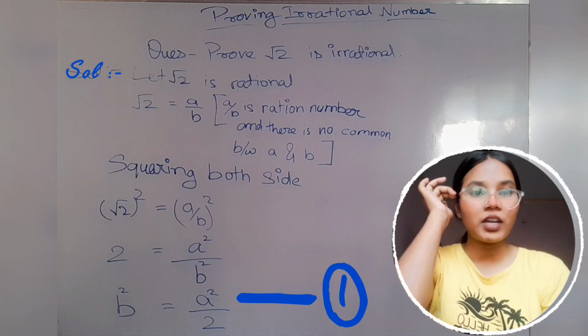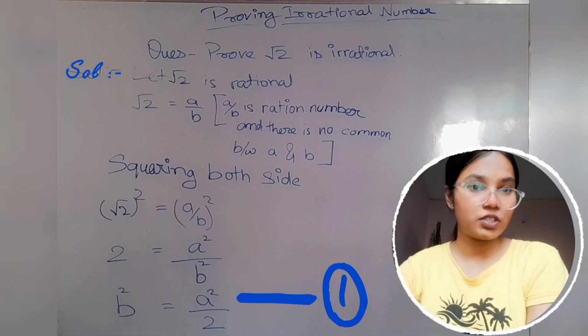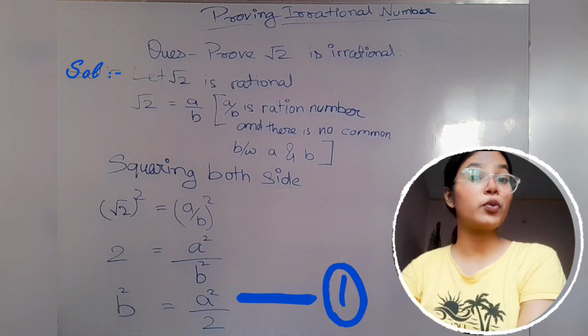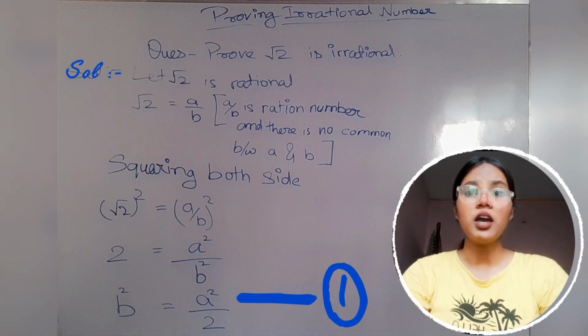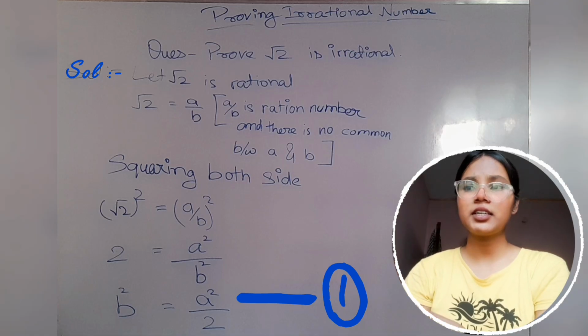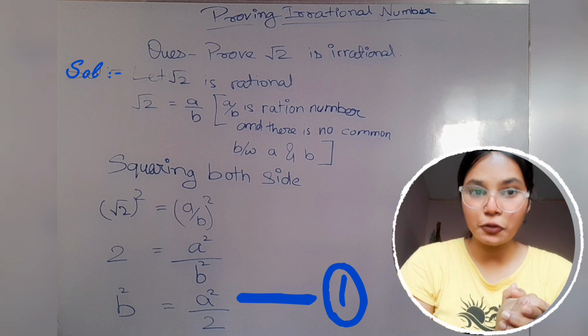And now you say, ma'am, what are you saying? In this question we have been told to prove that under root 2 is irrational number, and you are saying that it is a rational number. Sometimes we have to